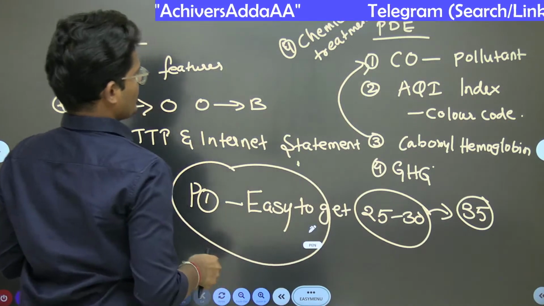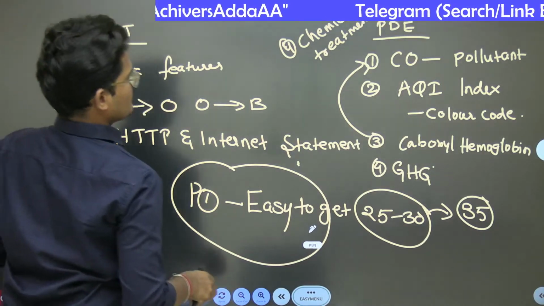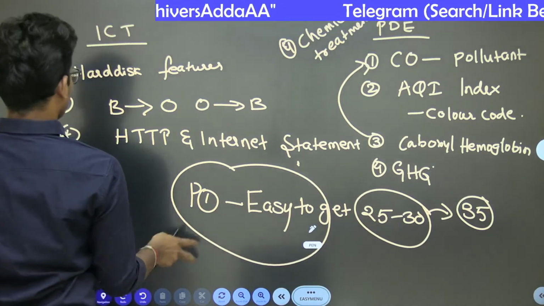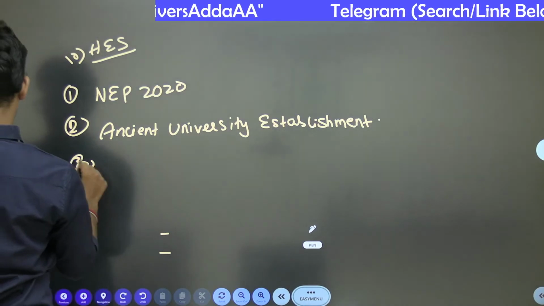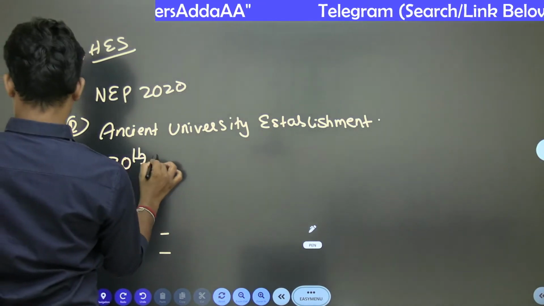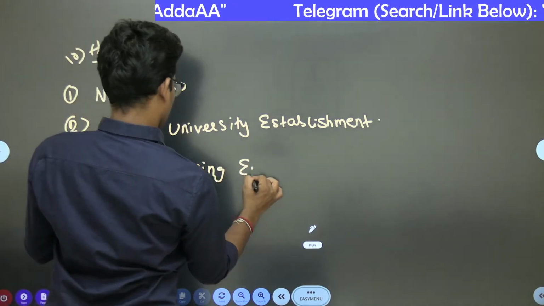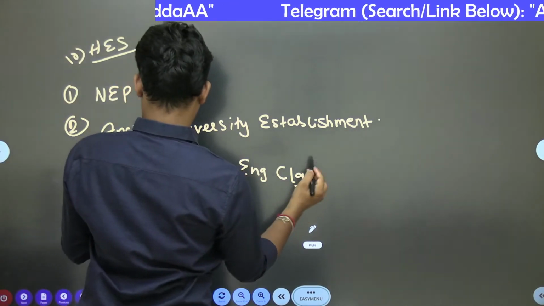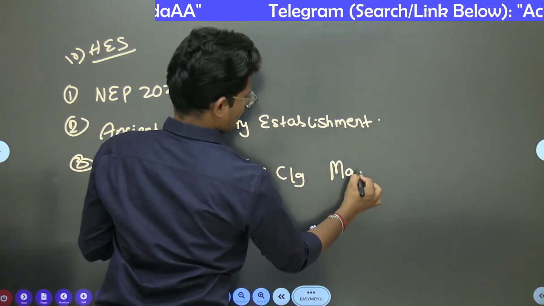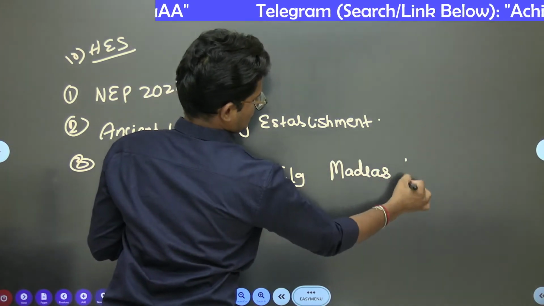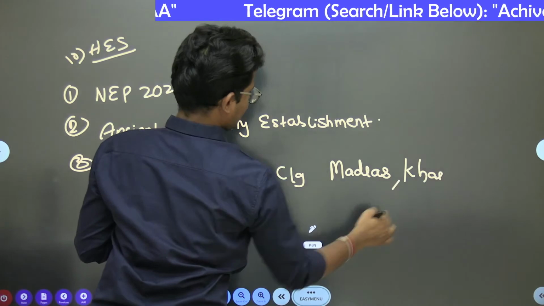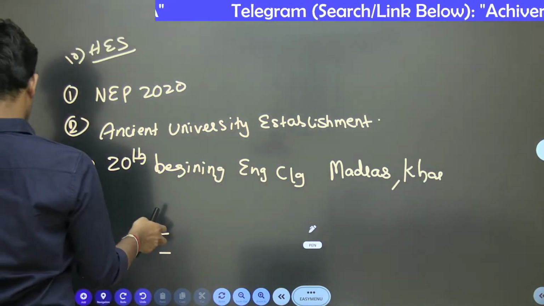Flocculation, those chemicals. And in higher education, there was a question related to engineering colleges from the beginning of the 20th century, in Madras and Kharagpur.